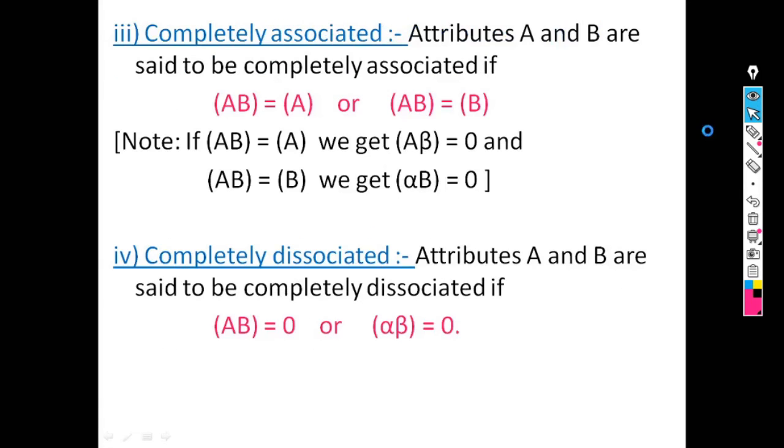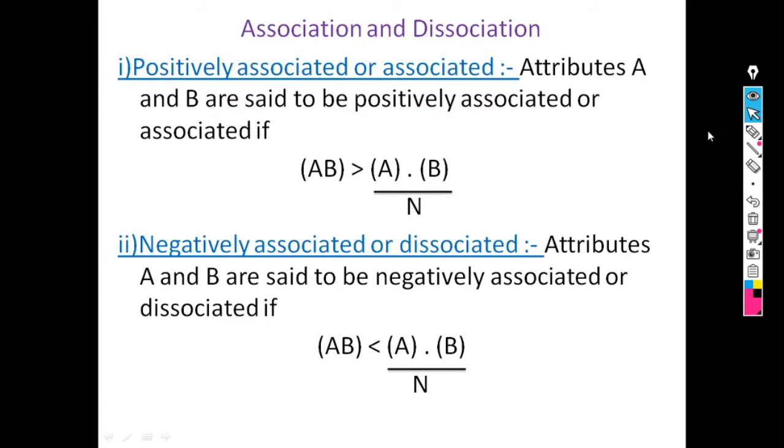Next topic is association and dissociation. When two attributes are not independent, then there exists association or dissociation between the two attributes. Firstly we see what is positive association.